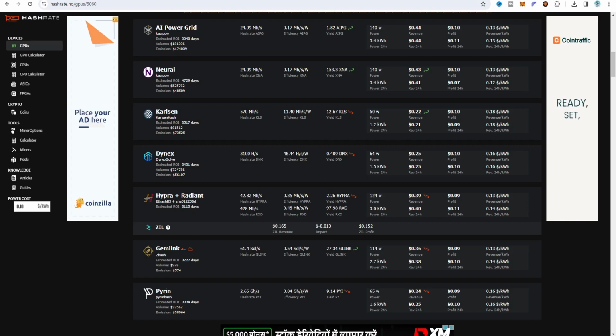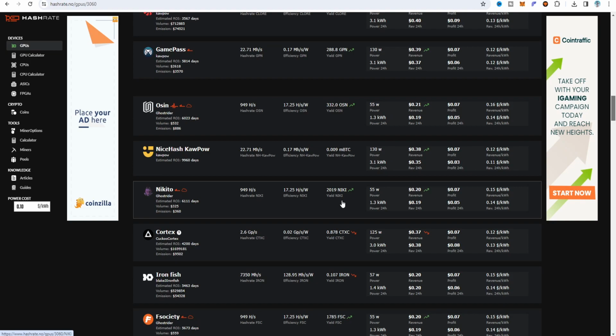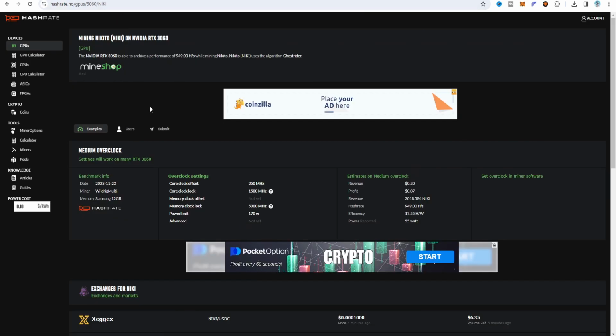And if I choose on to mine as a Nikito or the Nikito coin, and if I click on that, this is the overclock setting, the medium overclock setting that Hashrate.no has provided. The hash algorithm is Ghostrider, and the miner you can choose as a WildRig miner. The core clock offset is 250, locked core clock is 1500, the memory clock is 5000, and the power limit is 170. You can set this on your flight sheet for the 3060 card, and the revenue, profit, hash rate, efficiency and the power reported is about 55 watt.